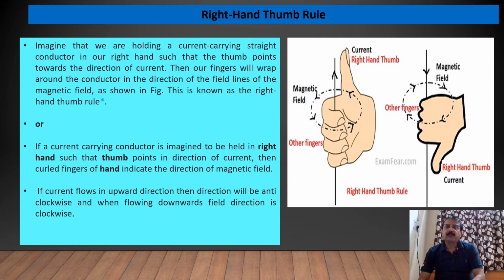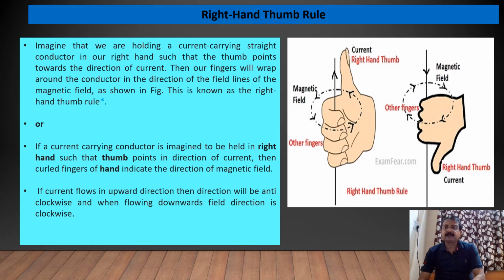So when thumb is in upward direction, the magnetic field is shown in the direction of anti-clockwise, and when thumb is showing downwards direction of the current, magnetic field is moving in clockwise direction. So ये right hand thumb rule कहलाता है.